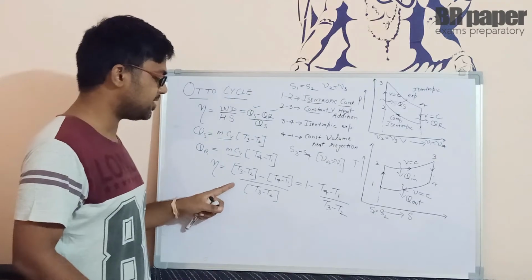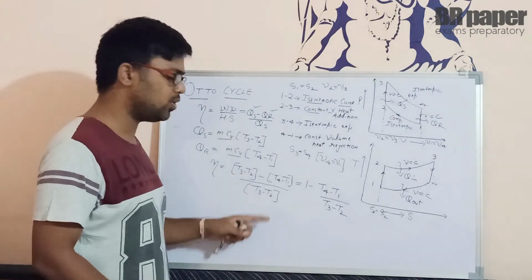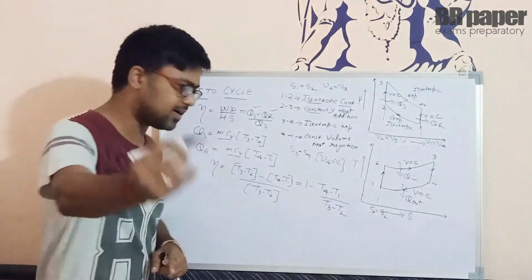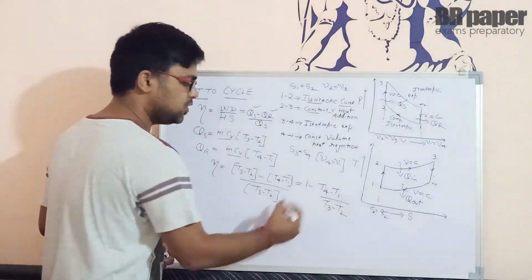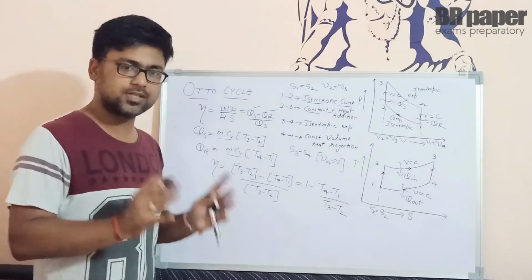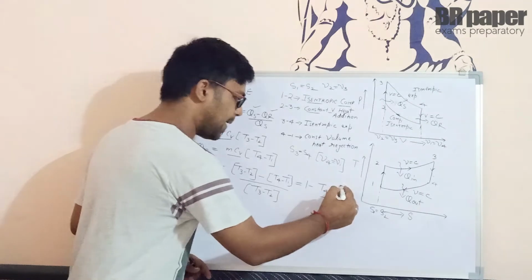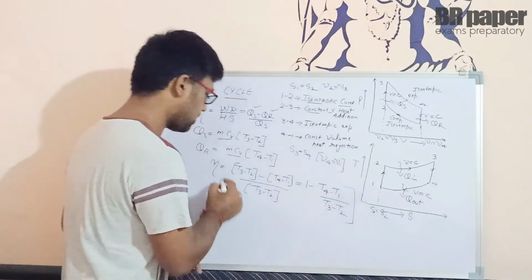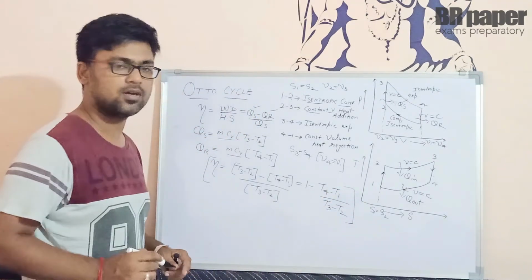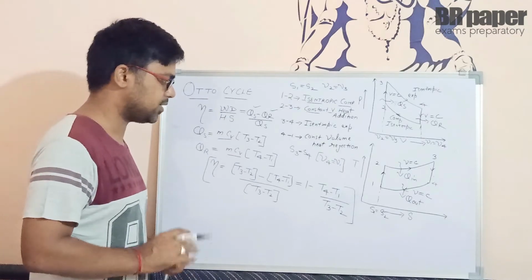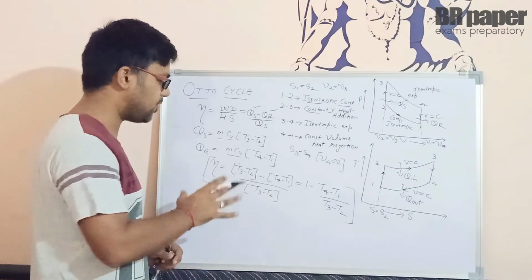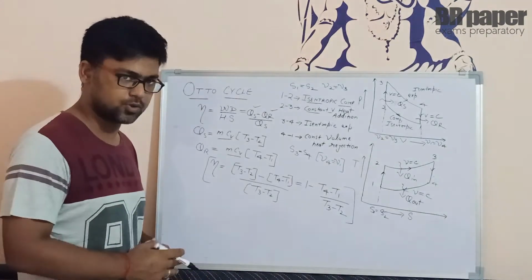So this basically gives us 1 minus T4 minus T1 upon T3 minus T2. Because here, if we write T3 minus T2 upon T3 minus T2, it is going to be equal to 1. So it is directly 1 minus T4 minus T1 upon T3 minus T2. So this is the value of efficiency in terms of temperature only. Now, we have to find the value of efficiency in terms of compression ratio also.